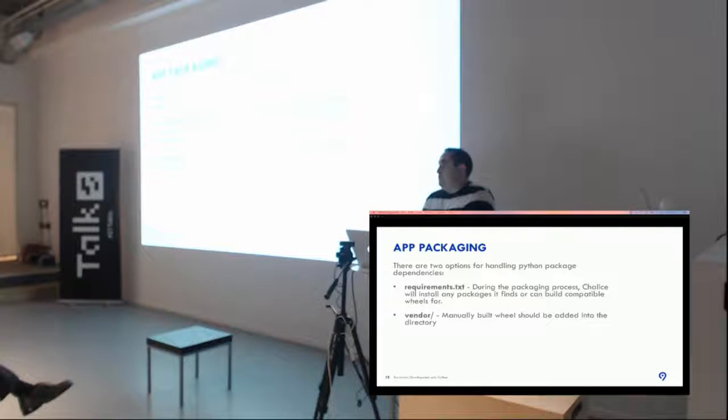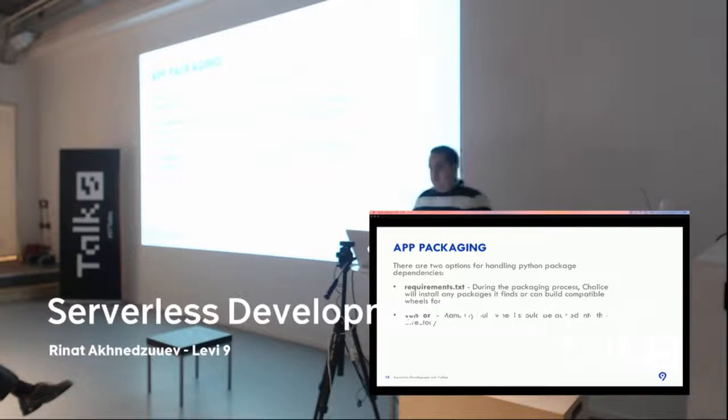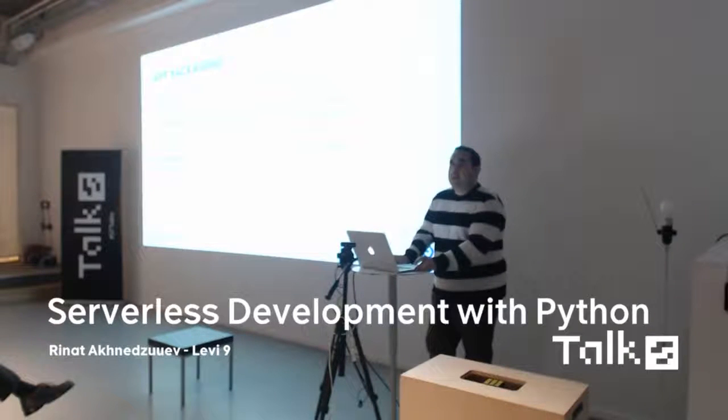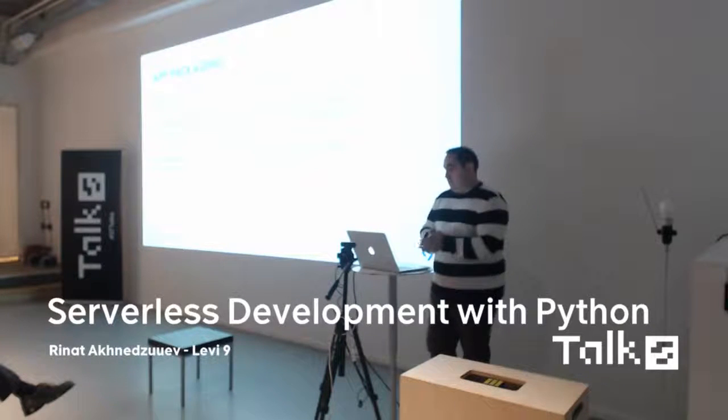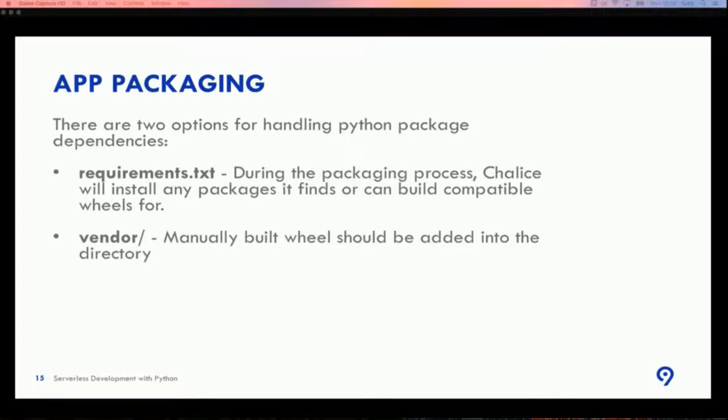But for instance, if you try to install SQLAlchemy, you are not a lucky guy, because Chalice cannot do it automatically, and you have to build wheels by yourself. And this can be tricky, because you have to install an image of Amazon Linux, install Python 3.6, install a virtual environment, and then build wheels manually and import them into this package, and only then SQLAlchemy will run, for example.